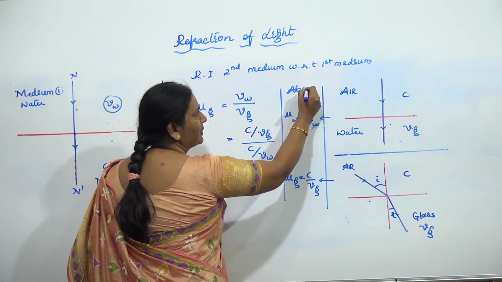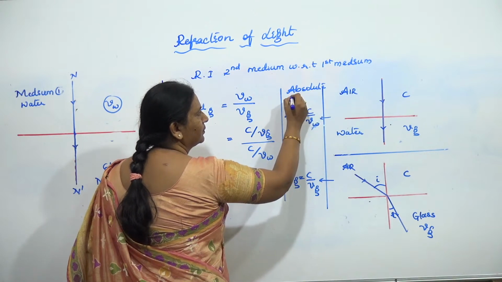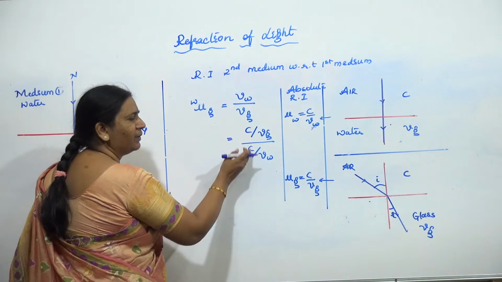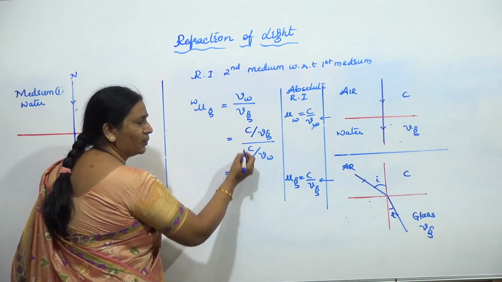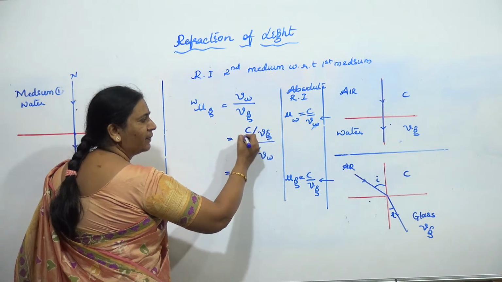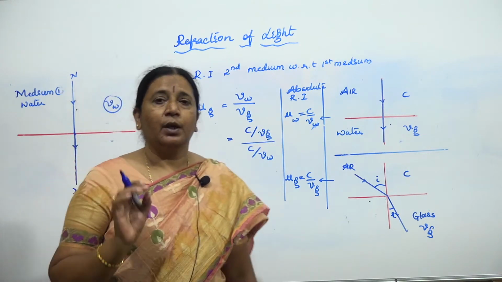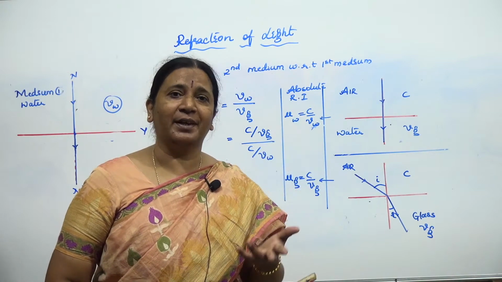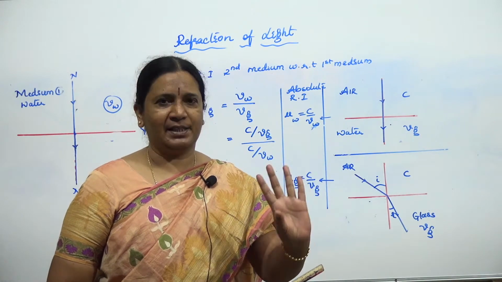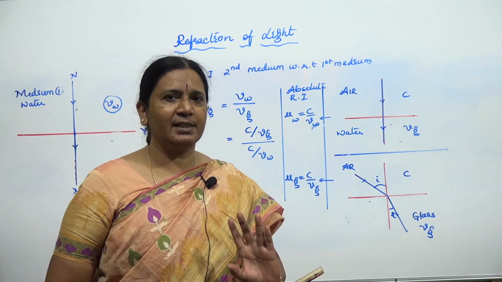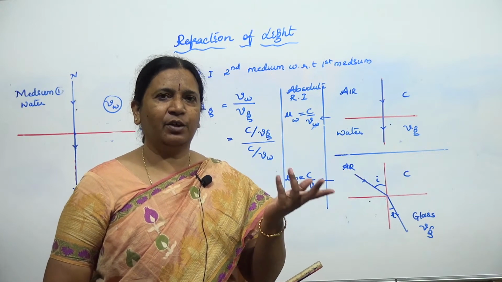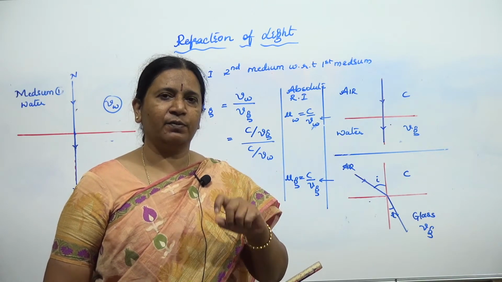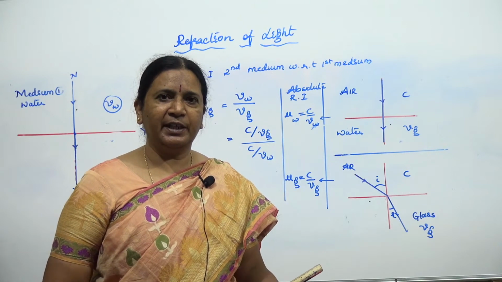But what are these? These are your absolute refractive indices. So the same thing you are having here also. This is nothing but the refractive index when it is absolute. Listen. When it is the absolute refractive index, no need to keep saying every time that it is absolute. I can say only refractive index of glass. When I say only refractive index of glass, you have to understand with respect to what? Air or vacuum. Otherwise I mention refractive index of glass with water, or refractive index of glass with some particular medium, something like that.